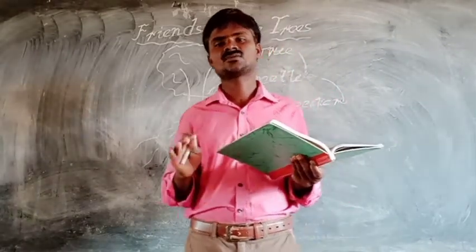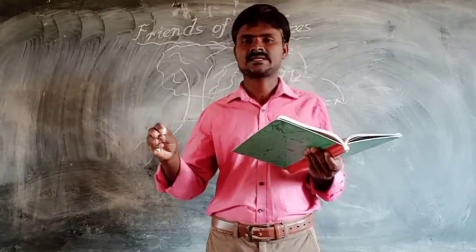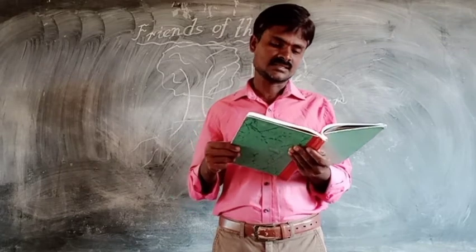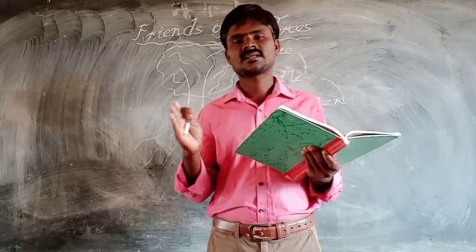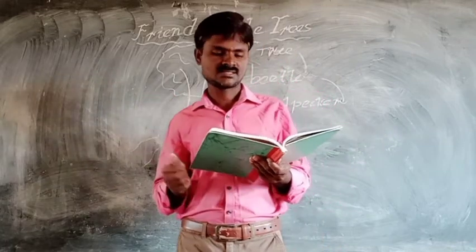The bees will help you take the nectar. Yes, said the tree, repeating whatever the woodpecker said.